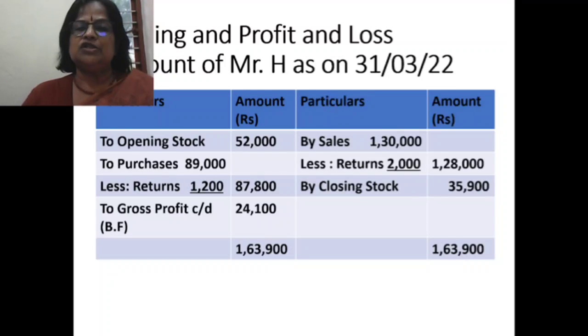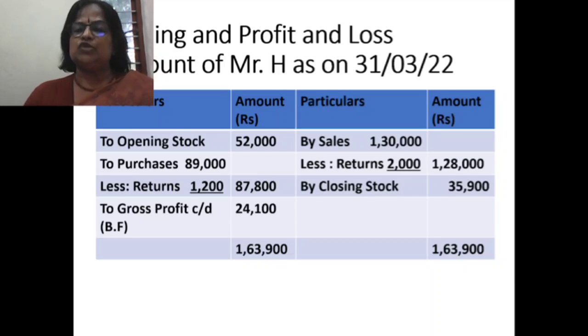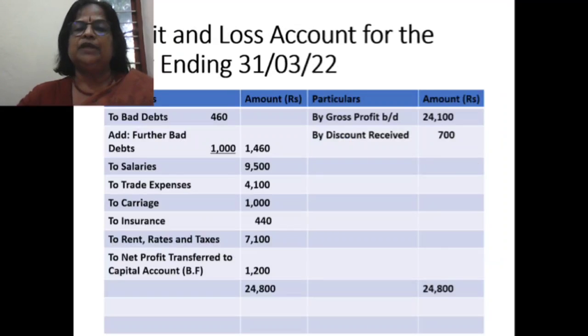So trading and profit and loss account of Mr. H as on 31/3/22. To opening stock 52,000, to purchases 89,000, less returns 1,200, so outer column 87,800. Now credit side: by sales 1,30,000, less returns 2,000, outer column 1,28,000. By closing stock 35,900. Now you can see that the credit side is higher, that is 1,63,900. When you balance, you get 24,100 as the gross profit. This we will transfer to profit and loss account. So gross profit brought down on the credit side 24,100.